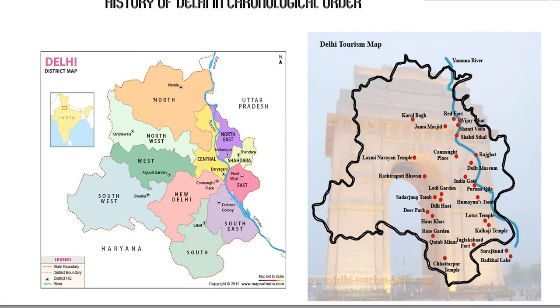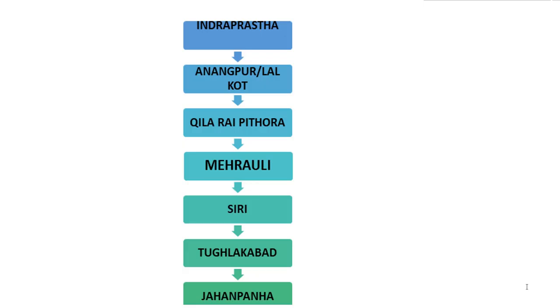As a matter of general knowledge, it is important for you to know that there are 11 districts in Delhi: North, Northwest, West, Southwest, South, Southeast, Northeast, East, and the special ones here are the New Delhi district, the Central district and the Shahdara district. And the Yamuna flows through the Central district, the Northeast district, Shahdara district, East district and Southeast district. Without further ado, let's quickly jump onto the history of Delhi, which is our main topic.